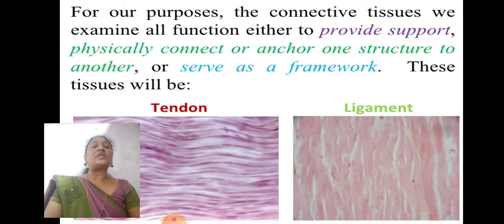For our purpose, for connective tissue, we examine all functions, either to provide physical support, connect or anchor. Anchor means to support one structure to another or serve as a framework. These tissues will be tendon and ligament.